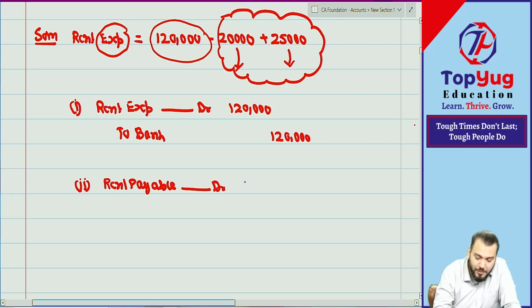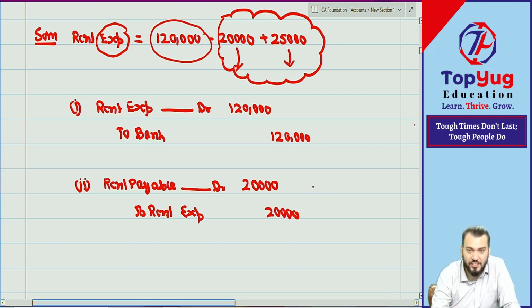So rent payable account debit, how much? 20,000. To what? To rent expense, how much? Can you explain once why you have done this journal entry? Increase, decrease. Why have you debited rent payable? If you can explain, then only I will understand that you have understood. Sometimes we form the journal entry, but we have not understood why we are debiting rent payable. This concept is not clear, huh? So you need to explain why, as per the modern rules, rent payable is debited and rent expense is credited. Tell me.